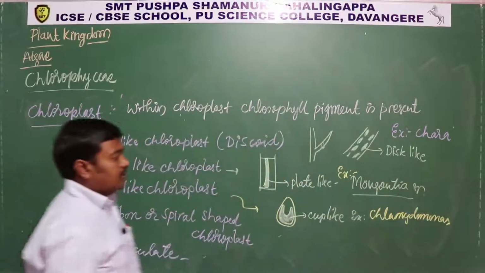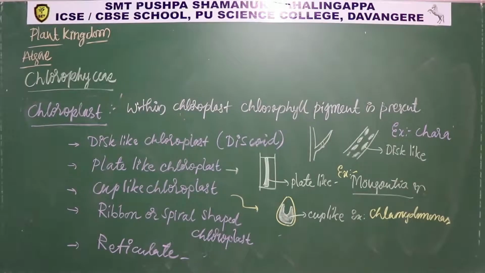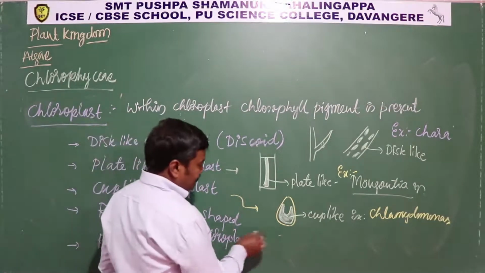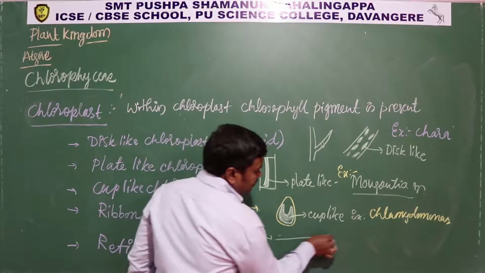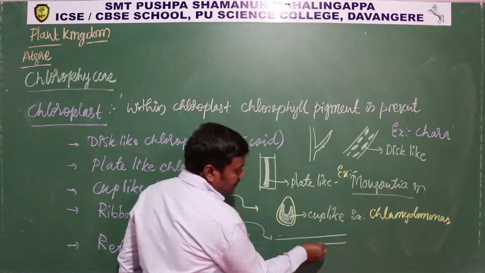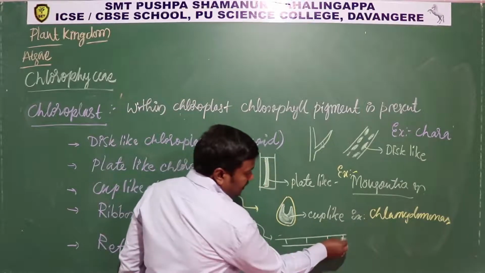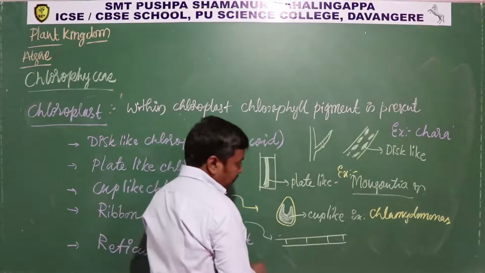Okay. Chlamydomonas. Then ribbon shaped or spiral shaped. There is one organism, a filamentous algae, where the chloroplast is ribbon shaped.